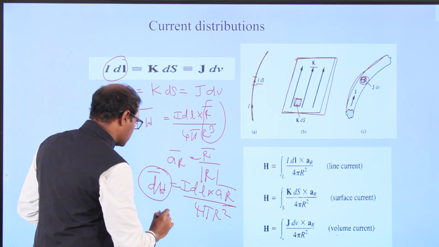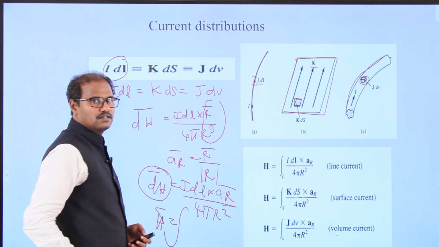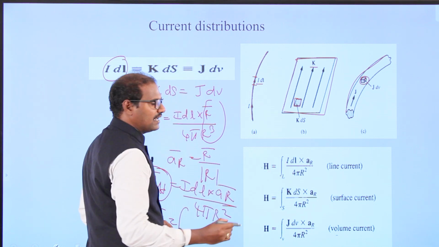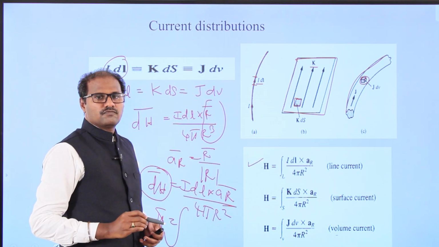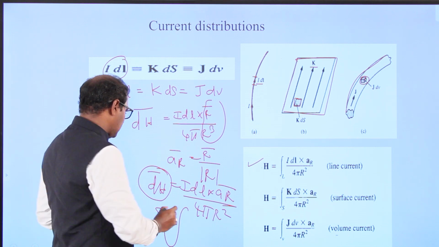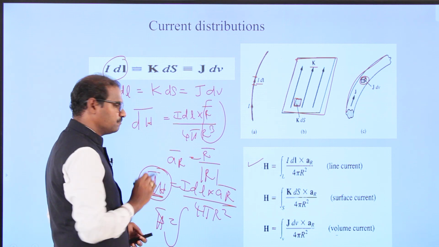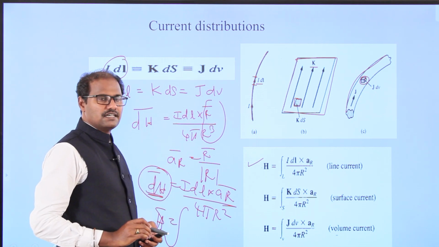If you take integration, the H vector will come. If you take integration of this, we get H equals ∫ I dL cross aR by 4πR² for a line current. This is a differentiation; if we take integration, we will get the magnetic intensity H. This is a differential magnetic intensity, and this we can call the magnetic intensity.